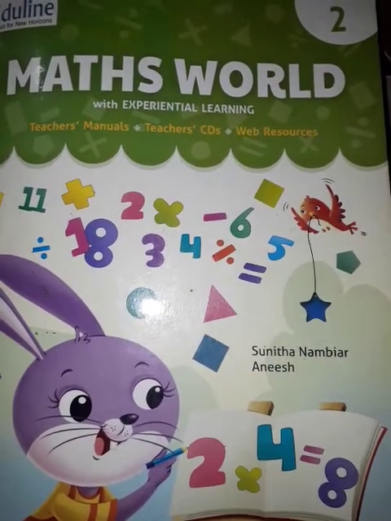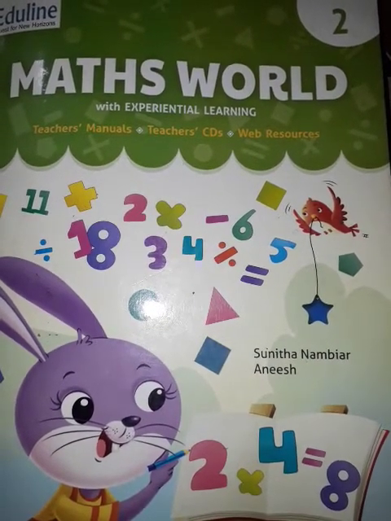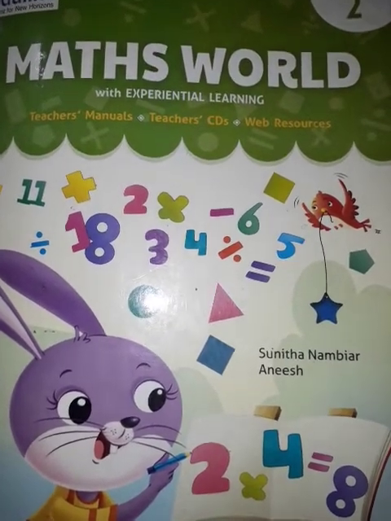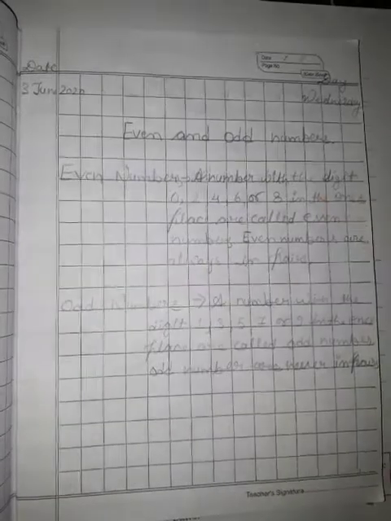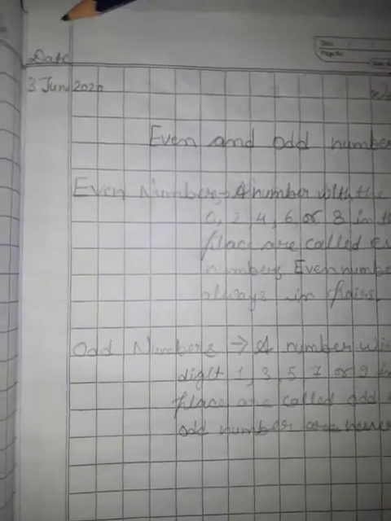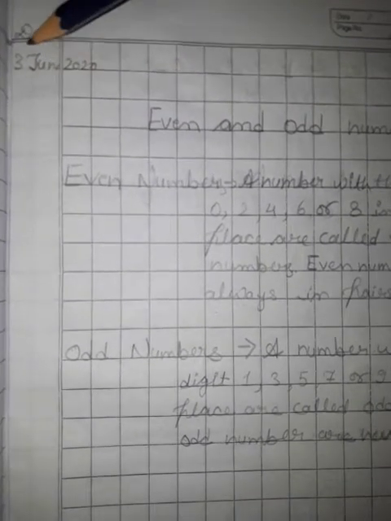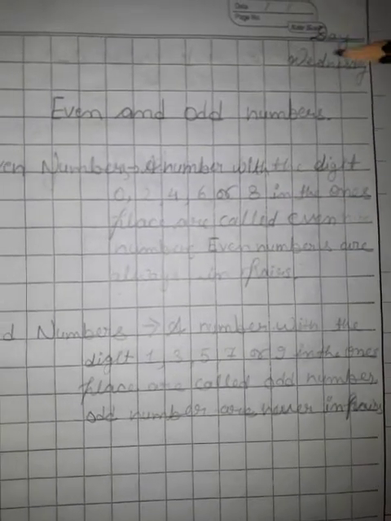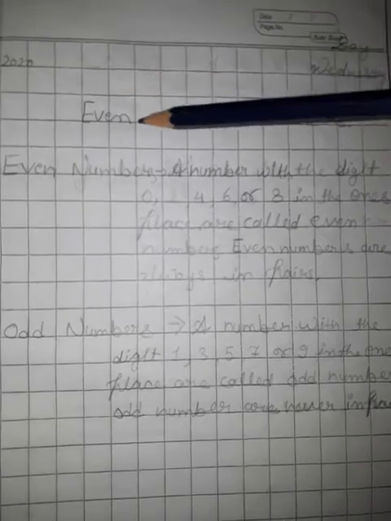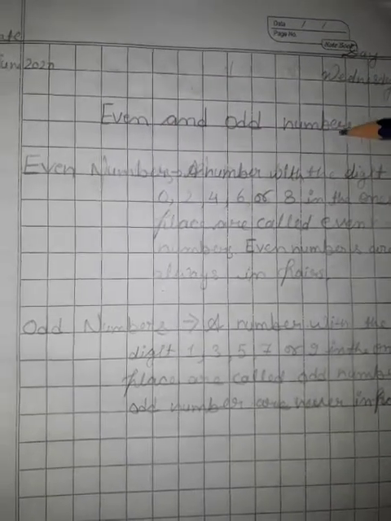Today we are learning about even numbers and odd numbers according to your book. Let us begin our lesson today by understanding what even numbers and odd numbers are. When you start writing this topic, first of all you write the date like this: 3rd June 2020, Day Wednesday. Topic: even and odd numbers.